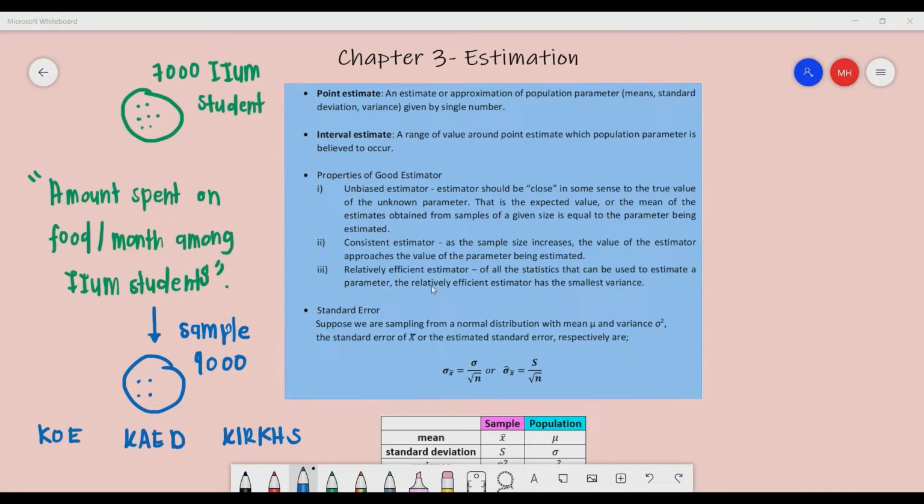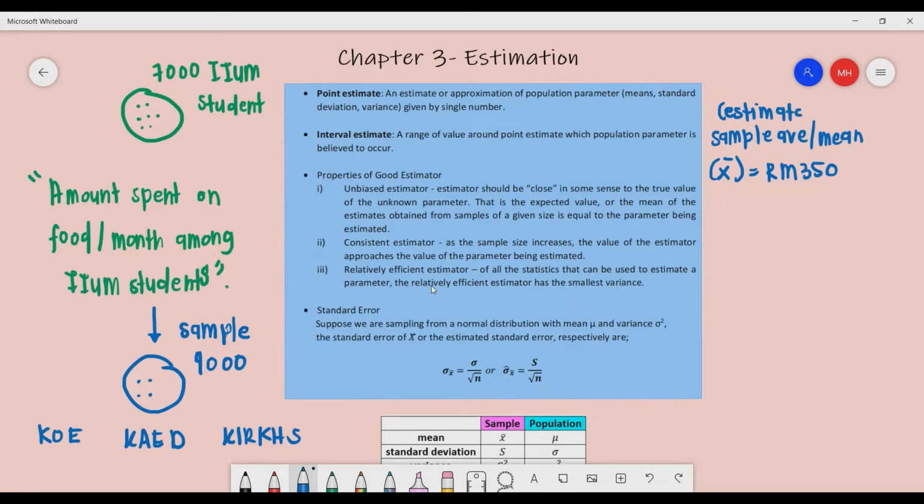From this 4,000 data, we take an average, for example the sample average or mean. We get, let's say, RM 350, the average per month spent on food among IIUM students. This sample mean, or average, is what we call an estimator.